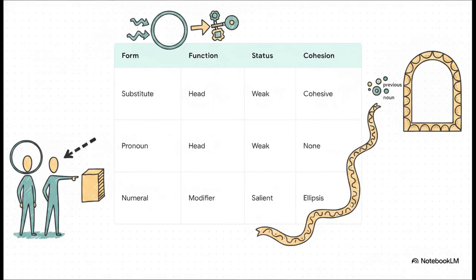Breaking down that data proves something absolutely vital. Not every one is a substitute. If I say one never knows, that's just a generic pronoun. It doesn't substitute for anything. If I say I have one, stressing the word, that's a cardinal numeral. It is only the nominal substitute, unstressed, functioning as a head of a group, and carrying over a previous noun that operates as this specific, elegant, cohesive variable we've been analyzing today.